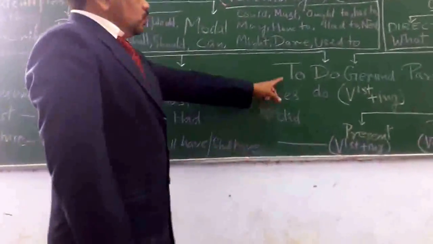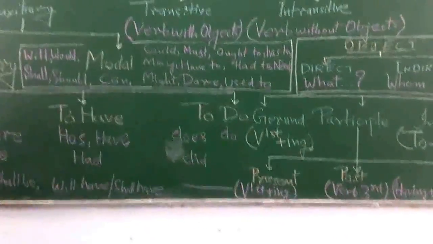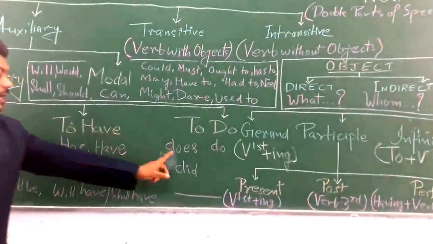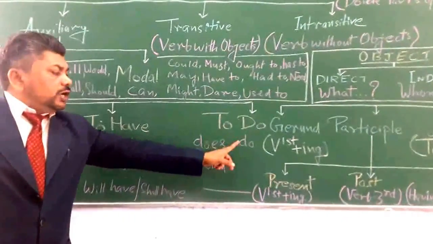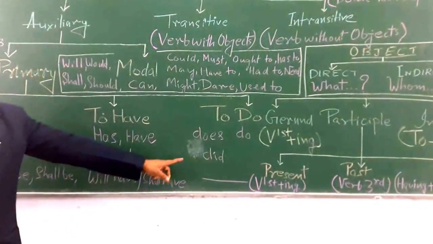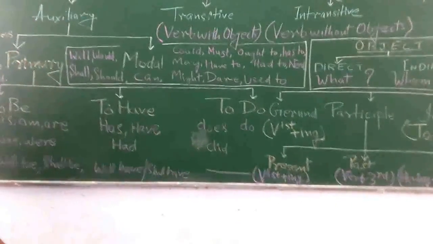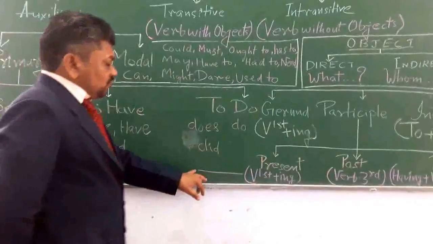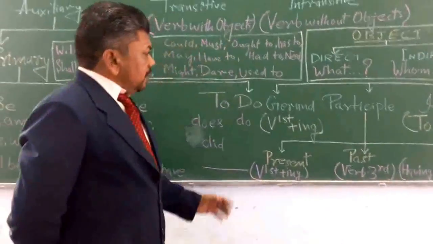Coming to the verb to do, primary auxiliary. For present singular it stands for does, and for present plural do. For past singular and plural both we use did, and for future no such form of to do is available.